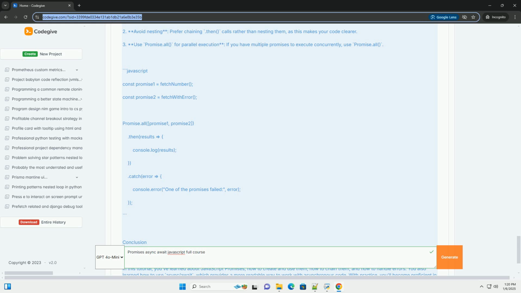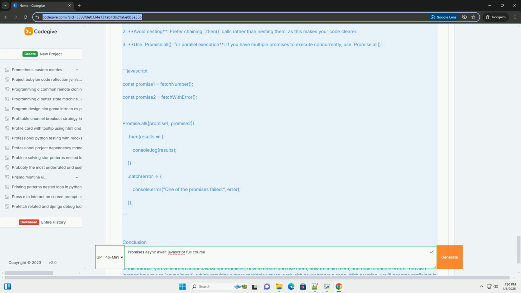6. Using async/await with promises. To use await, you must be inside an async function. Here's an example. 7. Error handling with async/await. You can handle errors in async/await using try/catch.